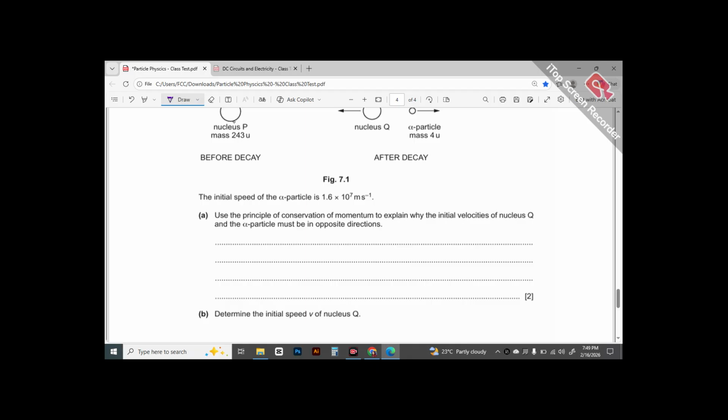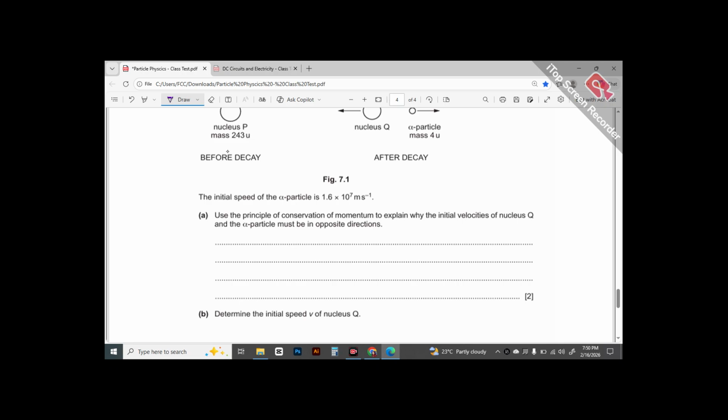See, before the collision, they didn't say that the nucleus P was moving with a certain velocity. And since it was the only body in the system before collision, and this was not moving at all, that means velocity was zero. This makes us conclude that momentum before decay was zero.